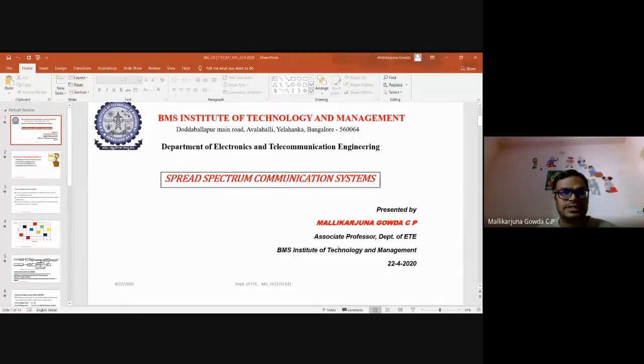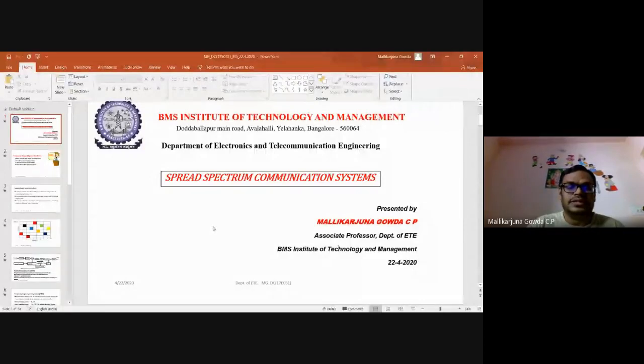So, in the last class, I discussed the pseudonoise code sequence generation and its properties, right? Then I discussed Gold sequence and its properties, as well as Kasami sequence, right? And we have understood what is R max and the value of R, that is peak autocorrelation, right? And we have understood the balance property, run property, and autocorrelation property of an M sequence, what the difficulty in M sequence is, and why we go for Gold sequence also.